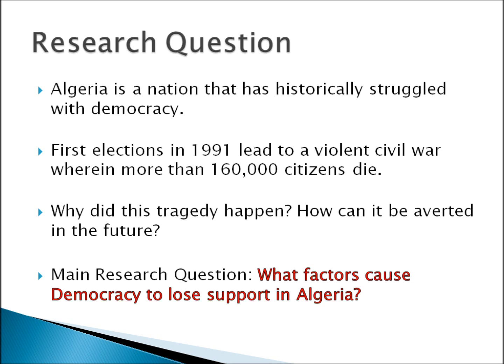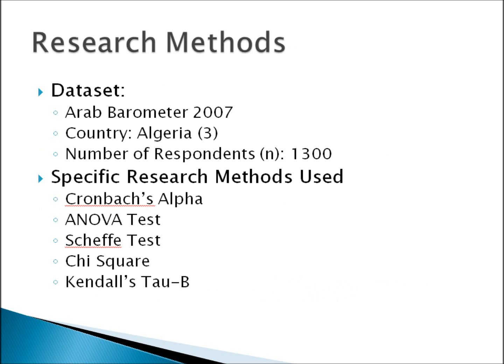This leads to my presentation's main research question. What factors caused democracy to lose support in Algeria? For this assignment, I've chosen to analyze the country of Algeria, and so I'm using the Arab Barometer 2007 dataset, which features a total of 1,300 respondents. The specific research methods I'll be using in this assignment are the Cronbach's alpha test, the ANOVA test, the Skewness test, the chi-square test, and Kendall's Tau-B.